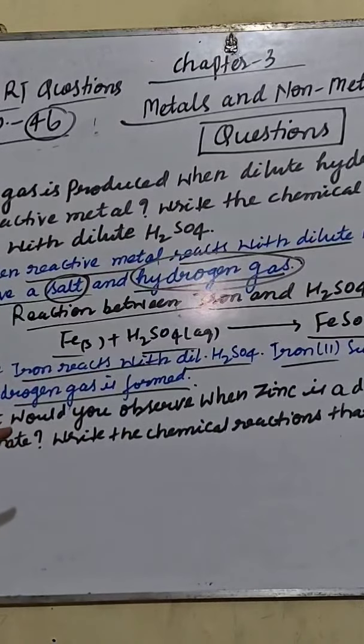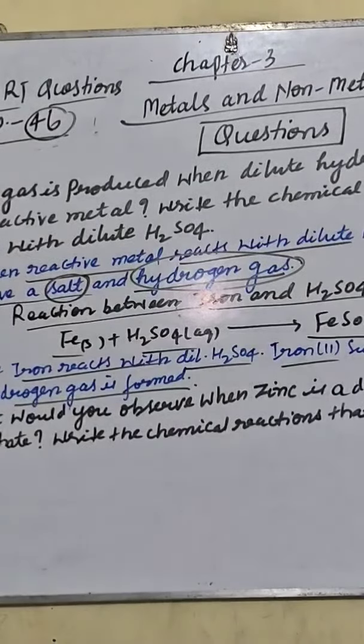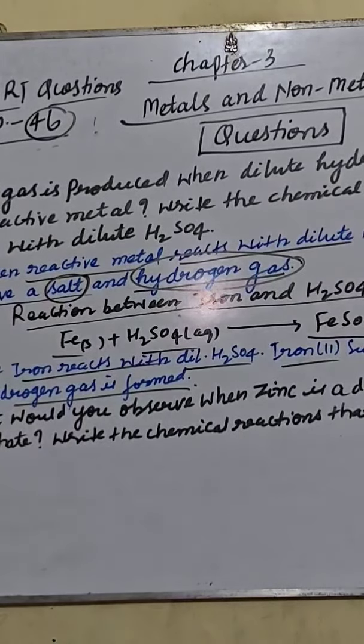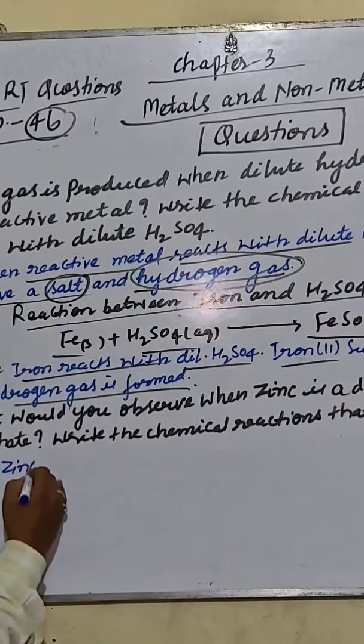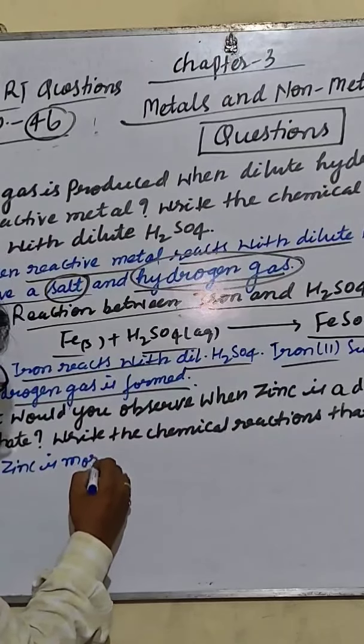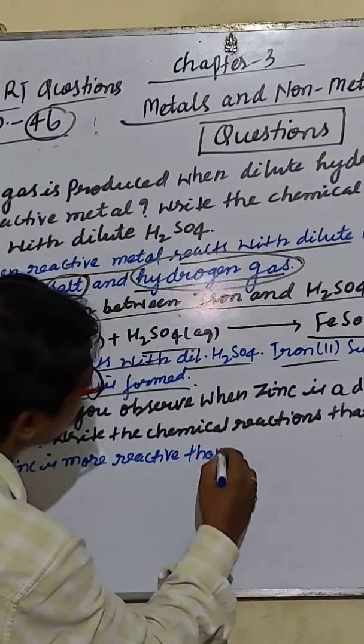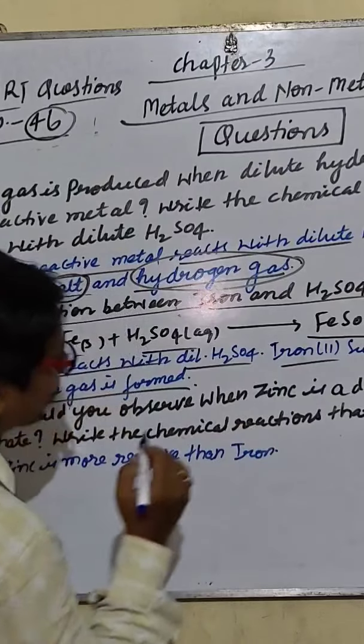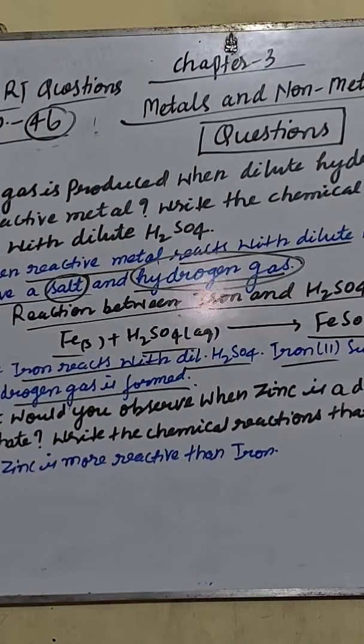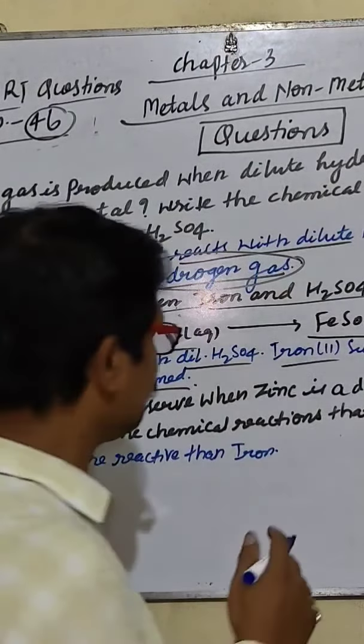What would you observe when zinc is added to a solution of iron 2 sulfate? Write the chemical reaction that takes place. Zinc is more reactive than iron. The answer is zinc is more reactive than iron. Zinc is more reactive than iron when zinc is added to